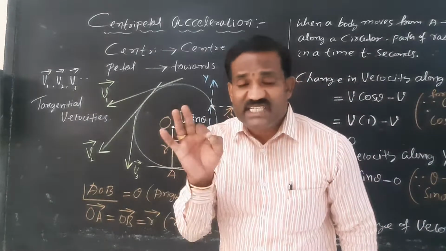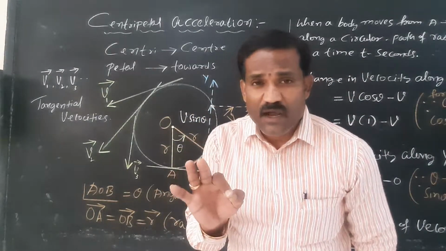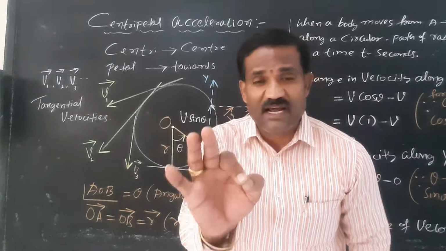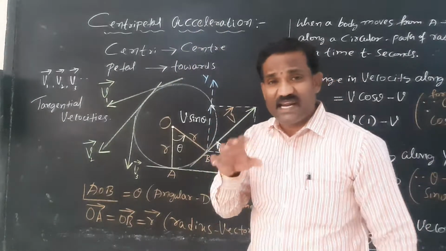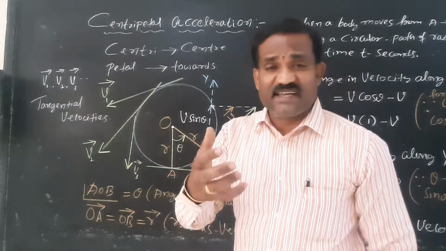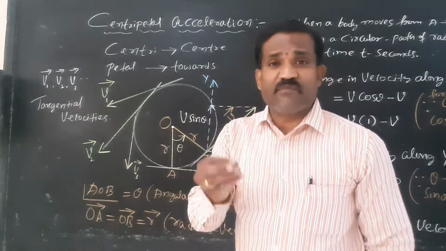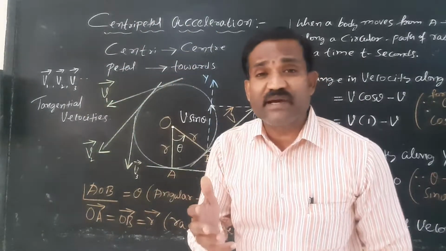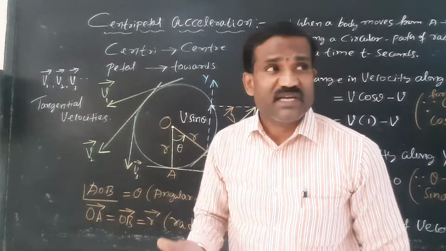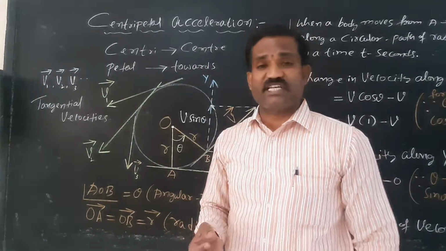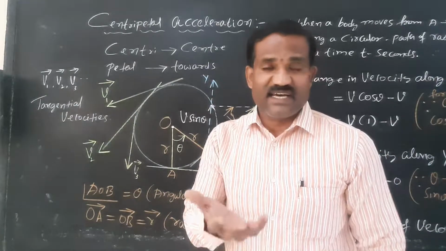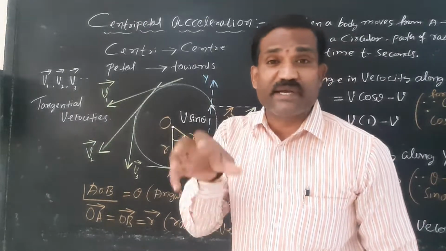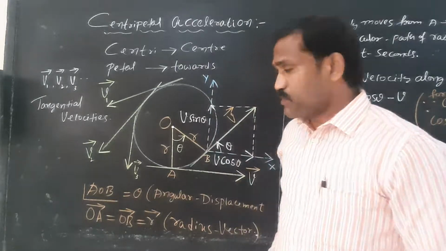Then we should calculate the change in velocity along the x-axis when the particle moves from A to B. Similarly, we should calculate the change in velocity along the y-axis. Change in velocity divided by time is what is called acceleration. Here the direction of velocity is changing. Hence you conclude that it is called centripetal acceleration. So please copy these things.